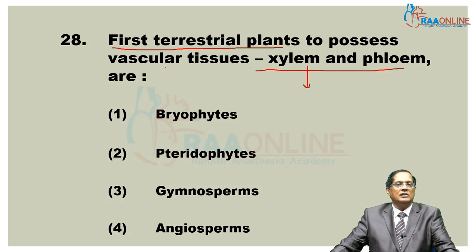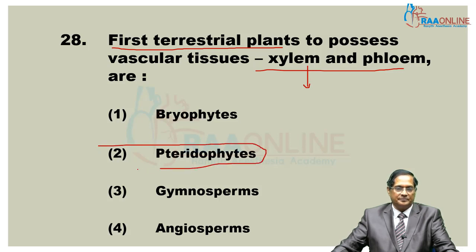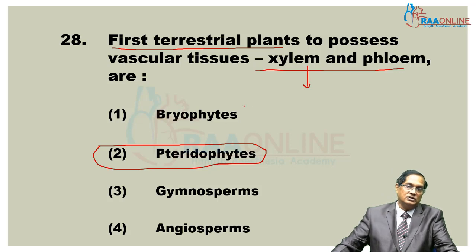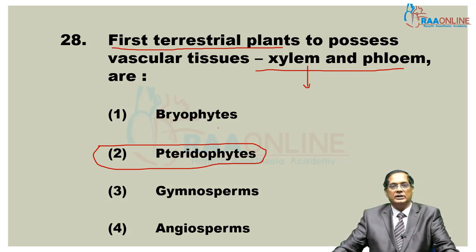That's why they are called the first terrestrial plants with vascular tissue. If the word without is given instead of with, then the answer will be bryophyte. First terrestrial plant without vascular tissue is bryophyte, and with vascular tissue the answer is pteridophyte.